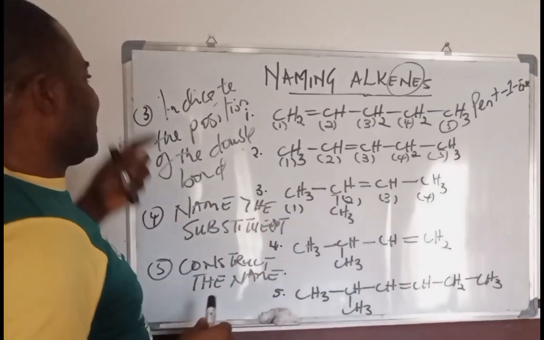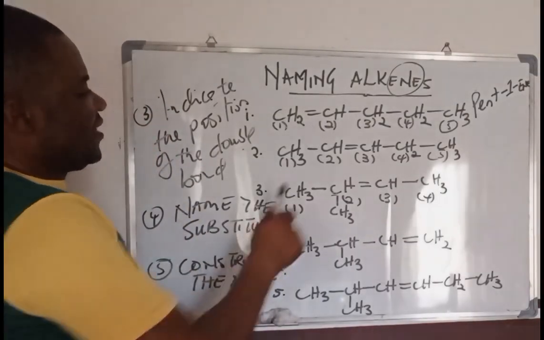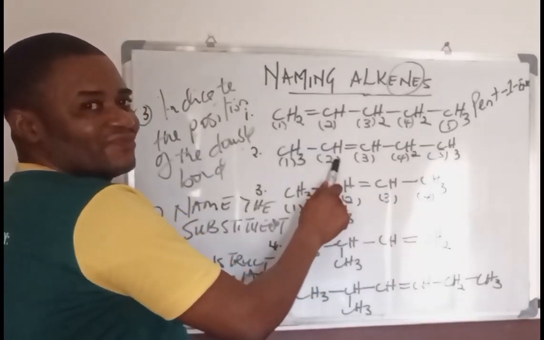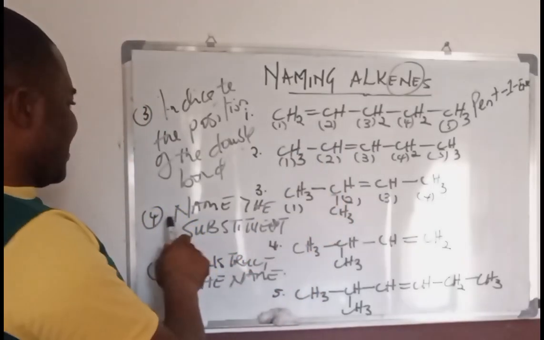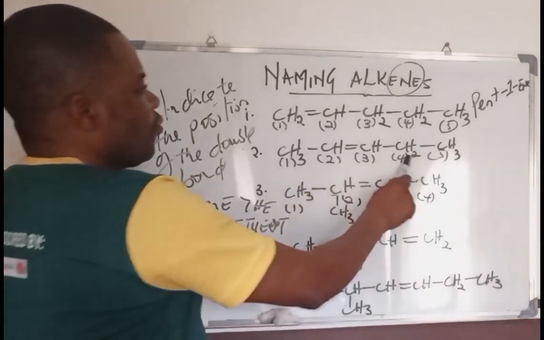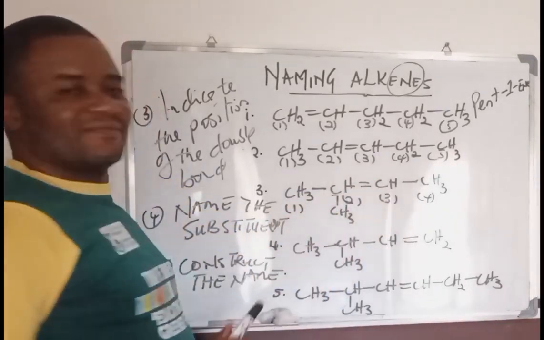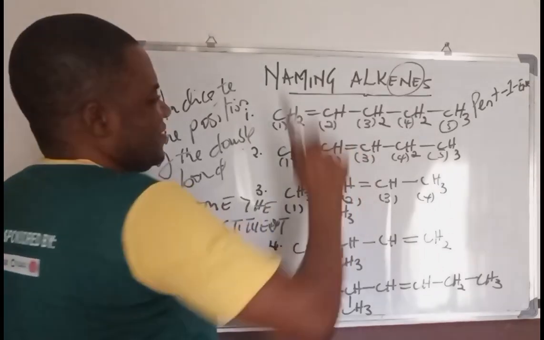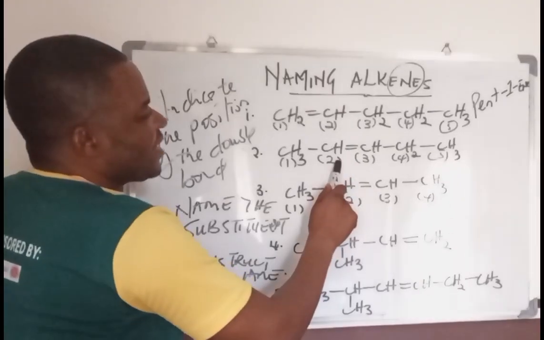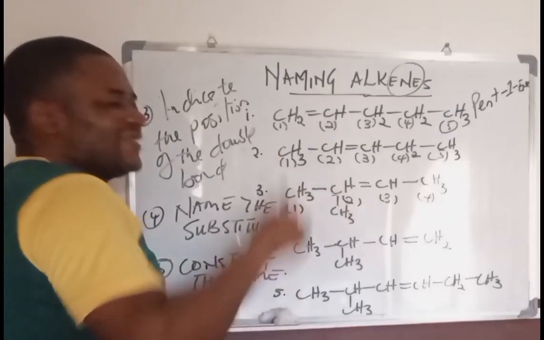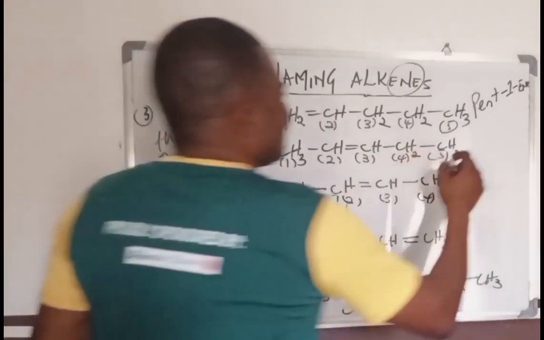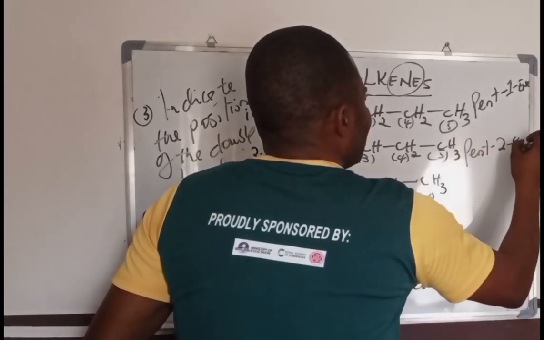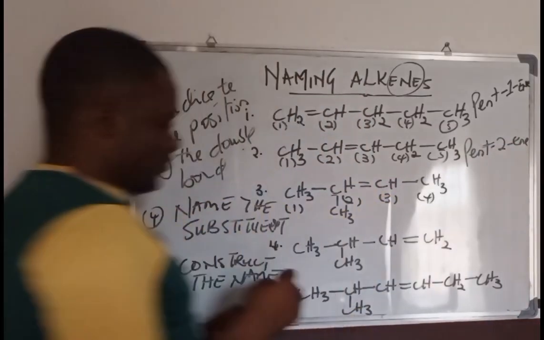Do we have any double bond? Yes. The position of the double bond is in 2. It's closer to the 2. Do we have any substituent here? No. Nothing is attached to the carbon atoms. So what is the name? Since it's pentene, but there is a double bond in the second carbon atom, we call it pent-2-ene. And that's why this compound is called pent-2-ene.